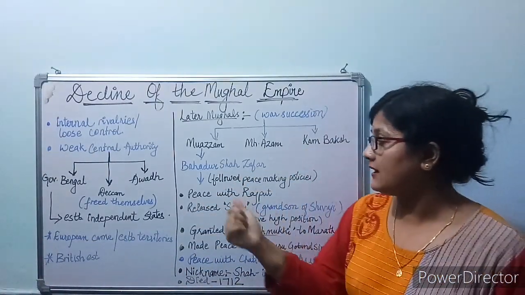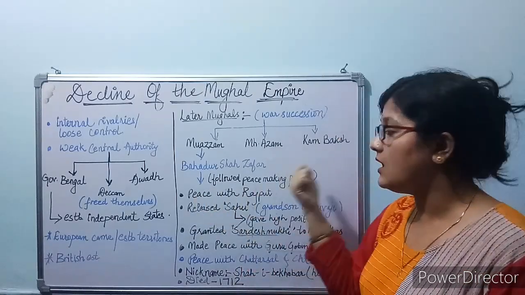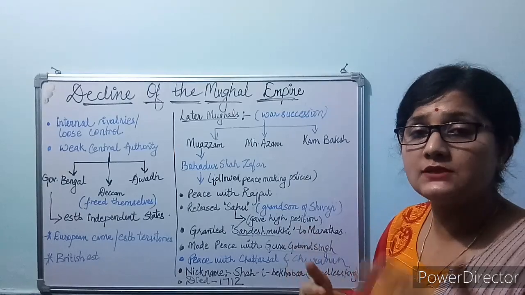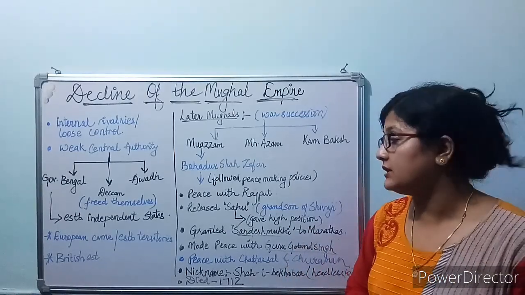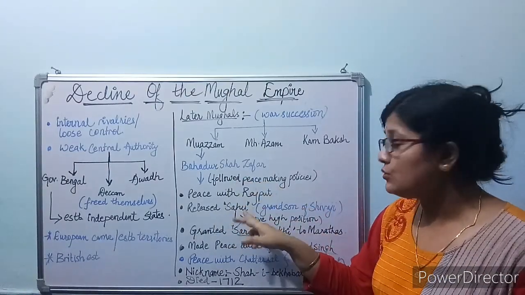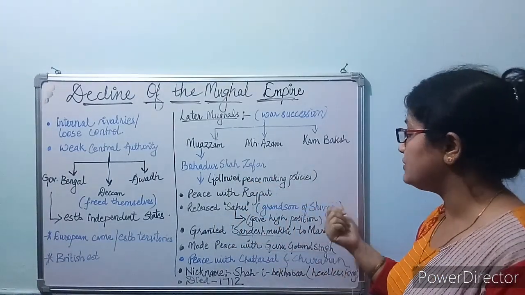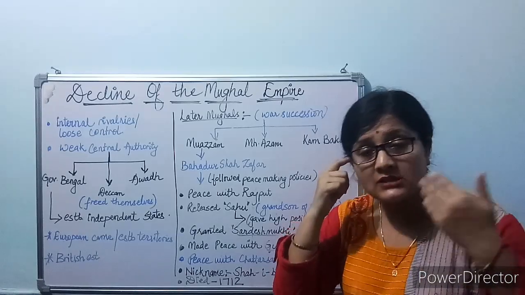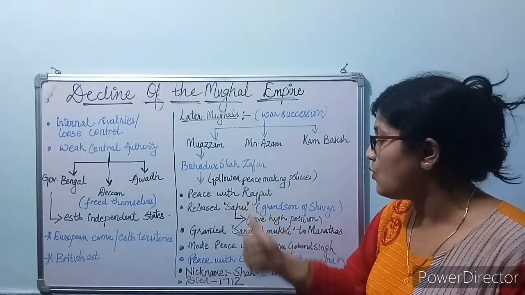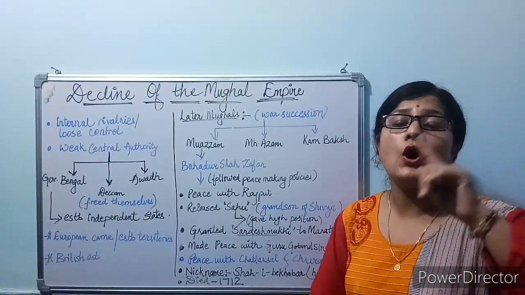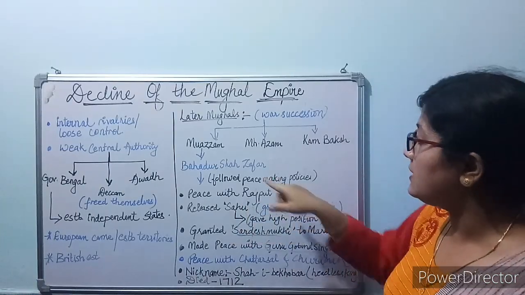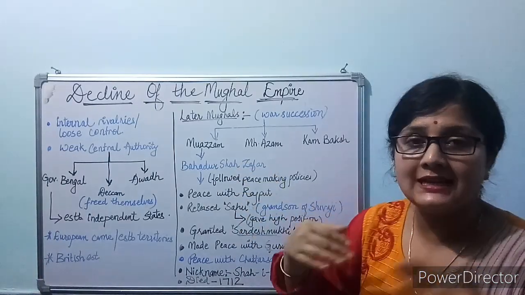First, he made peace with the Rajputs. And he released Sahu. Who was Sahu? Sahu was the grandson of Shivaji, who had been imprisoned by Aurangzeb. Bahadur Shah Zafar released him.